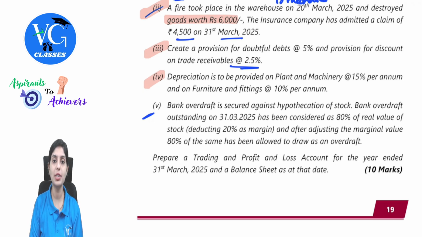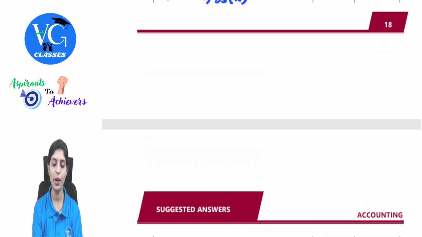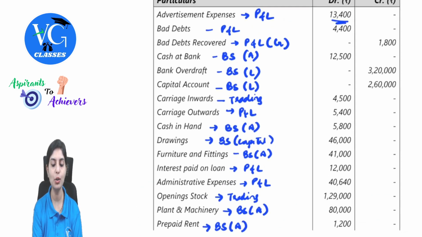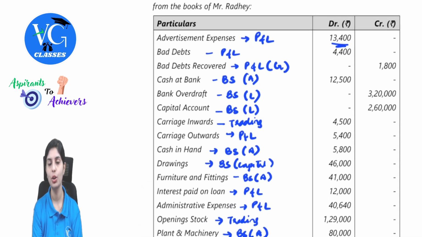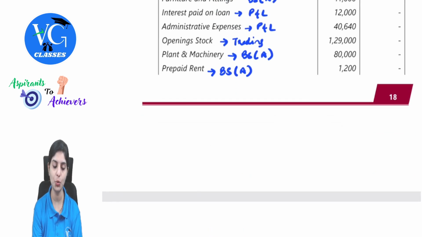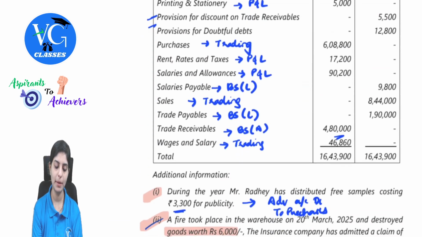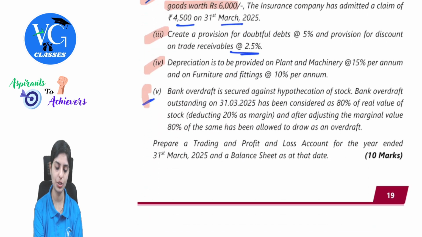Bank overdraft outstanding on 31st March has been considered as 80% of real value of stock, and after adjusting the marginal value, 80% of the same has been allowed to draw as an overdraft. First observe one thing. In the entire question, did you anywhere observe the value of closing stock given to us? No, the closing stock was not at all mentioned. That means we need to first find that out. How can we find it? Because of this one particular adjustment.